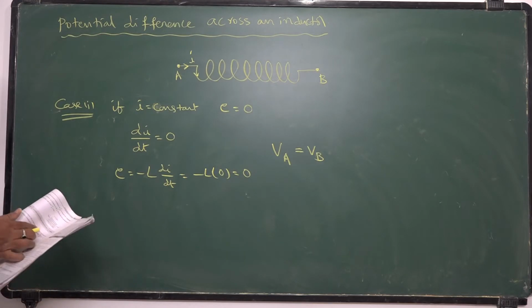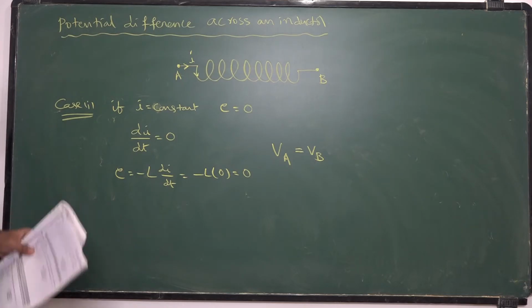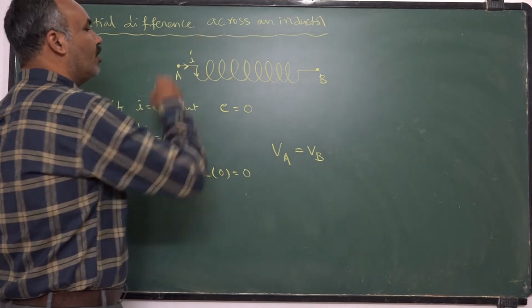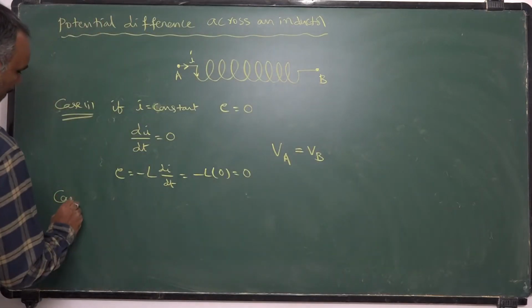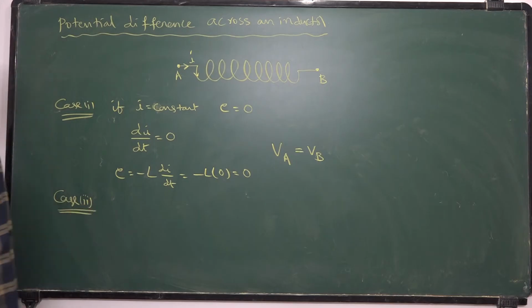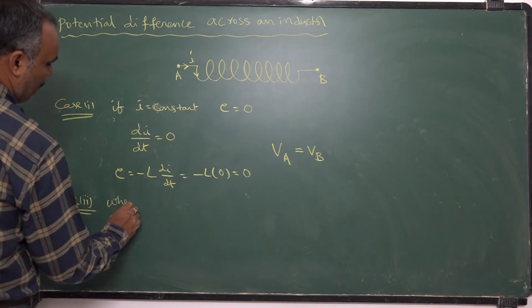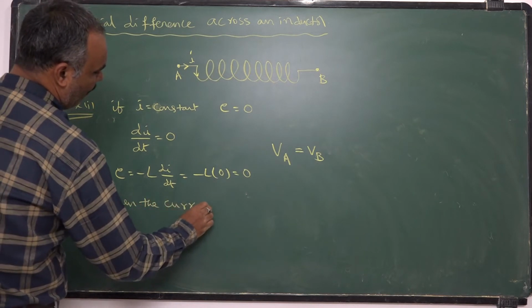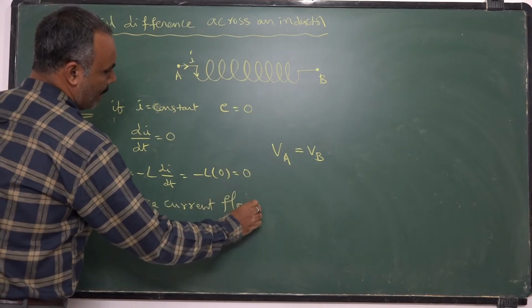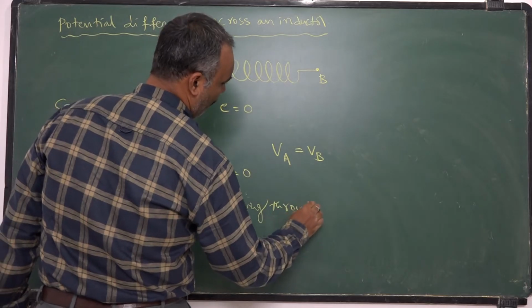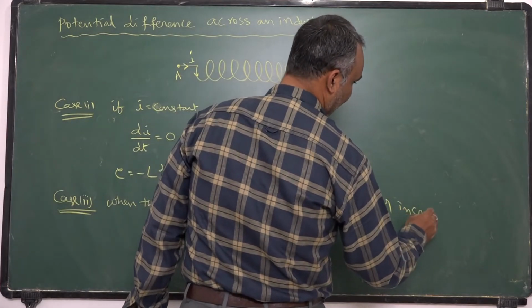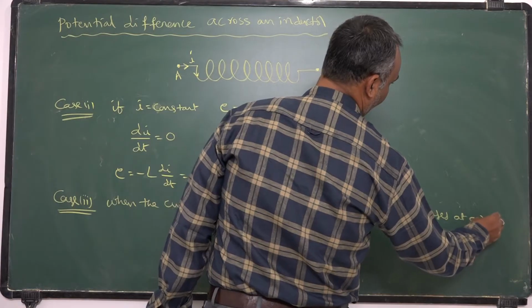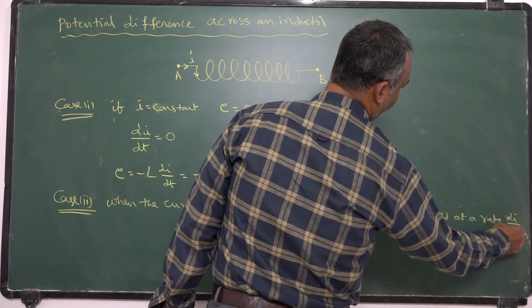Similarly, case number 2: when the current flowing through the inductor increases at a rate di by dt.